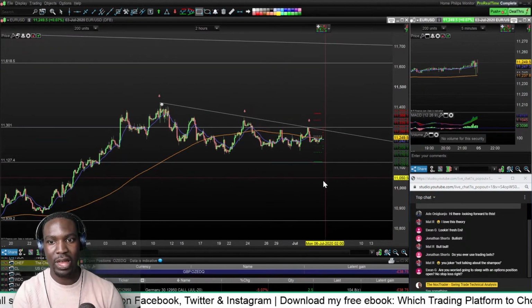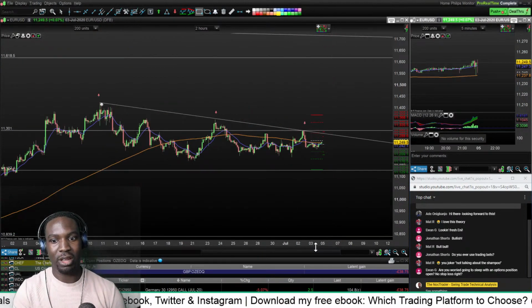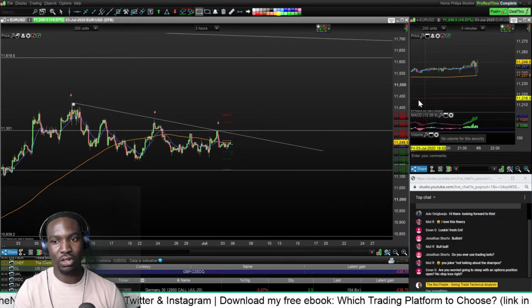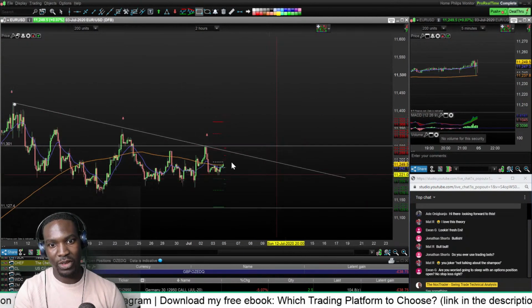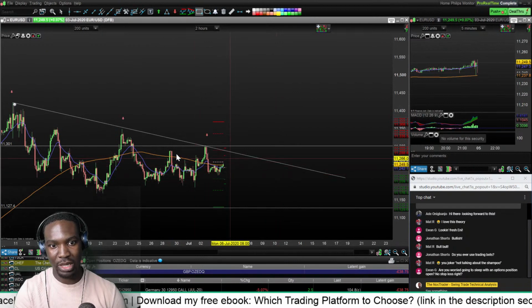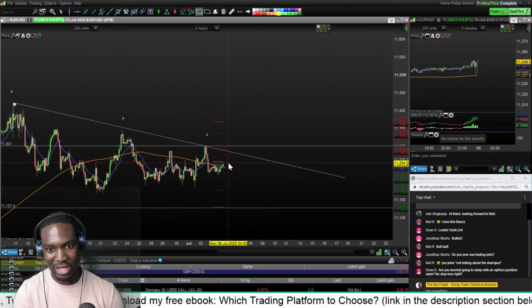I haven't looked into any economic stuff that might be aligned to it. I'm just going to go off purely on technicals, but obviously I can see this resistance line here. That's very obvious to see, and I think it's going to go back up and retest it, based off the way it's behaving and the shape of the pattern.